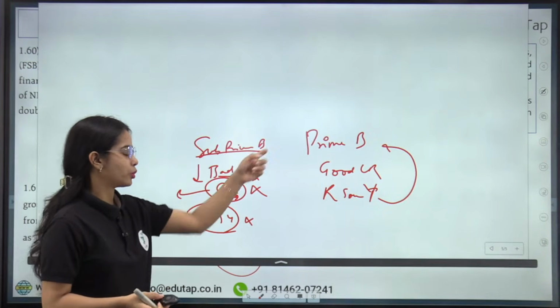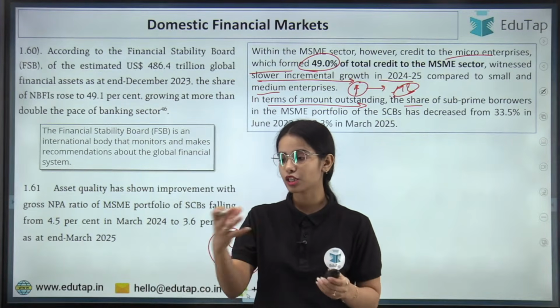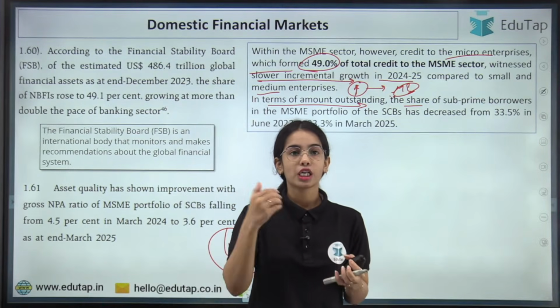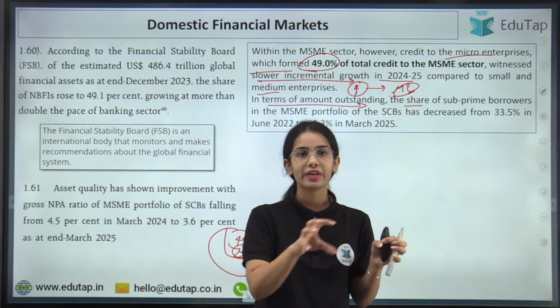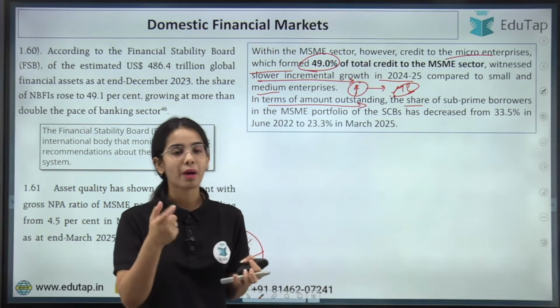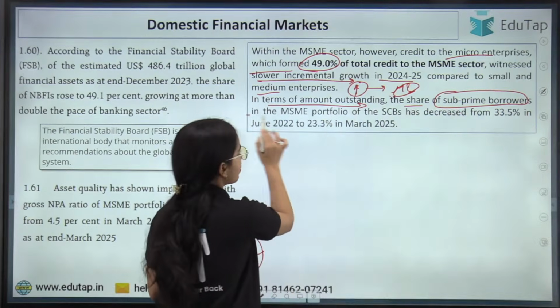So that is subprime borrower. So in the case of micro, small and medium enterprises, because these are small vendors, these are small enterprises, in certain cases the credit rating is not present. Then also the loans are given to these small vendors so that they can start their business or they can continue their business.